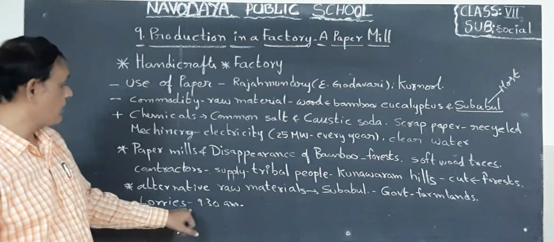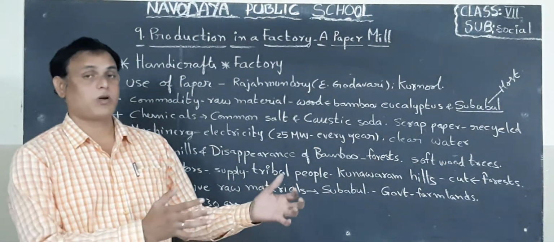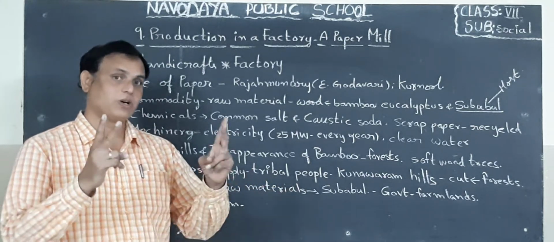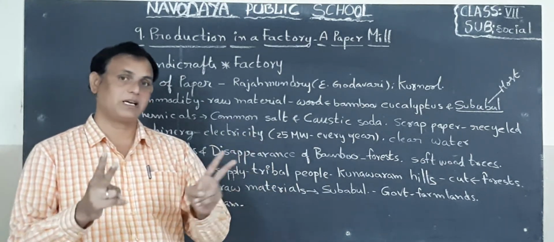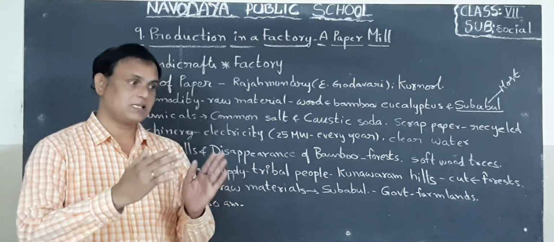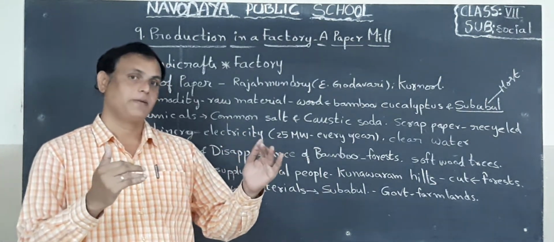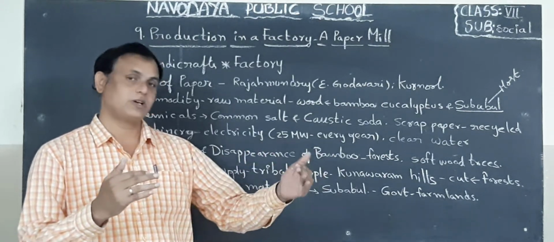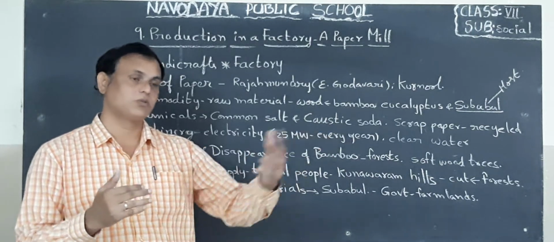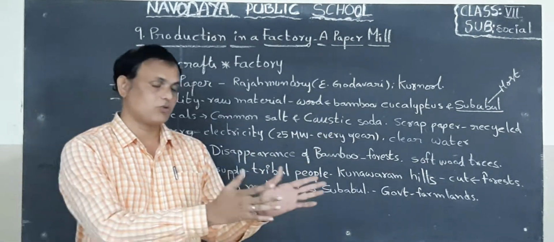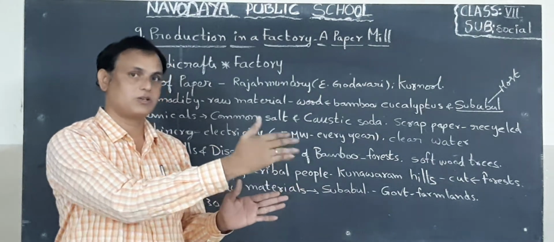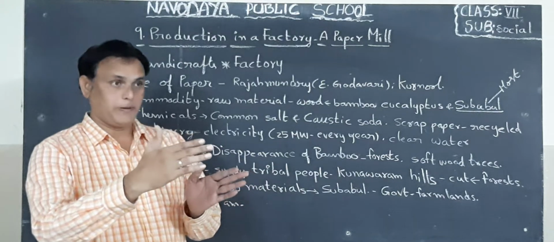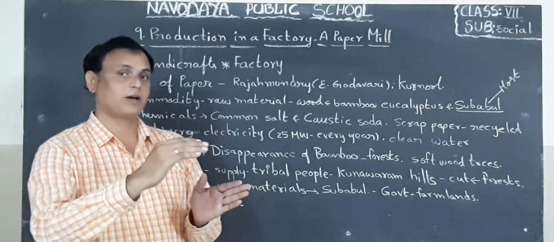Okay, next one, lorries are bringing the subabul trees to the factory. Here two gates are there. One gate is for men, another gate is for lorries, children. The lorries have to wait up to 9:30 in the morning. After 9:30 the concerned employees will allow the lorries into the factory. Next one, we have to register our names if we want to enter the factory. Next one, the workers will be appointed to work in the factory.